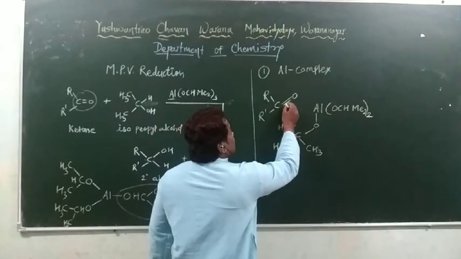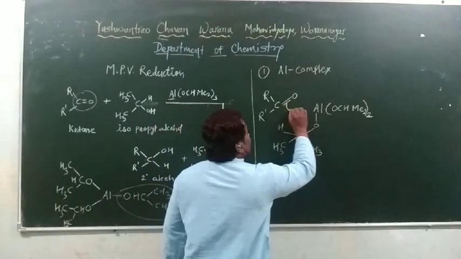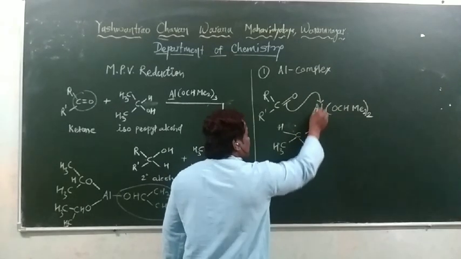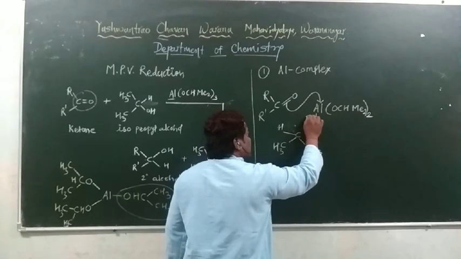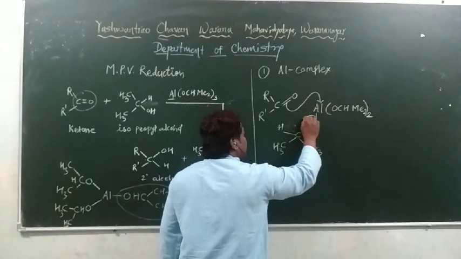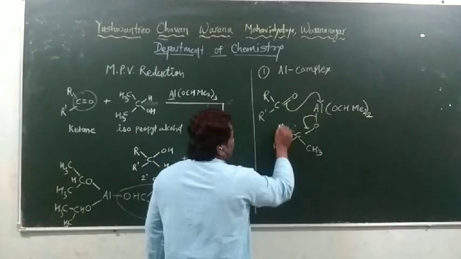In the mechanism, this pi-bonded electron pair migrates towards aluminium. This aluminium oxygen bond pair breaks, and this bond pair migrates here.